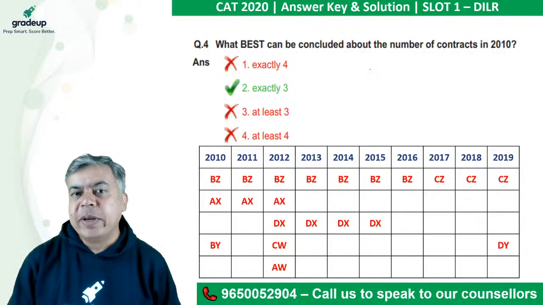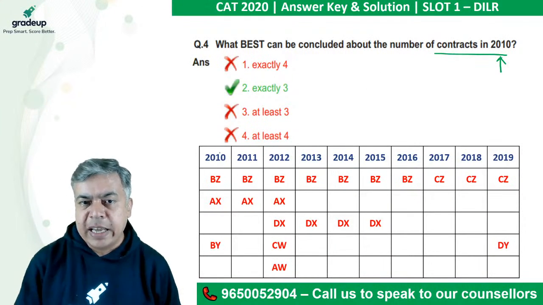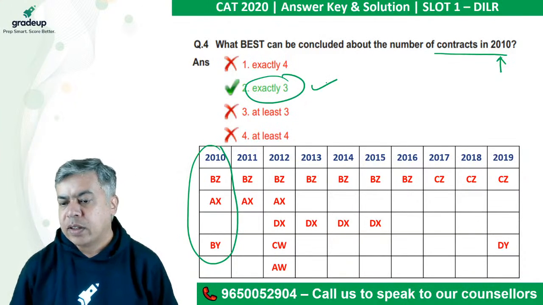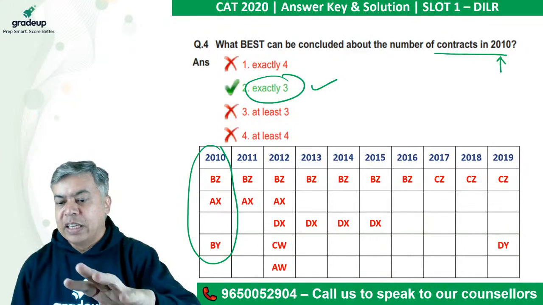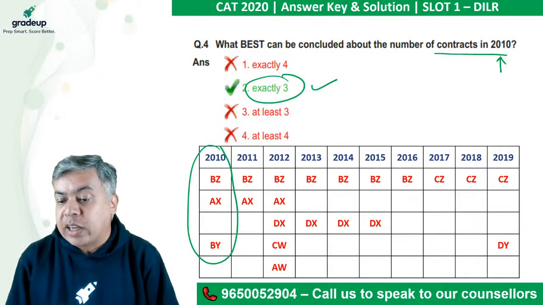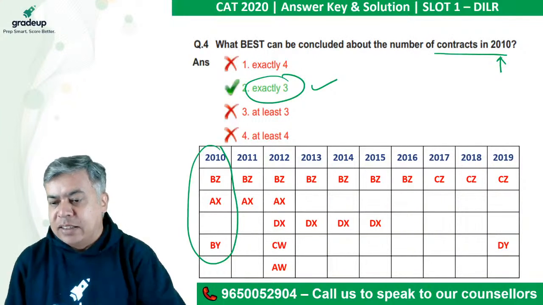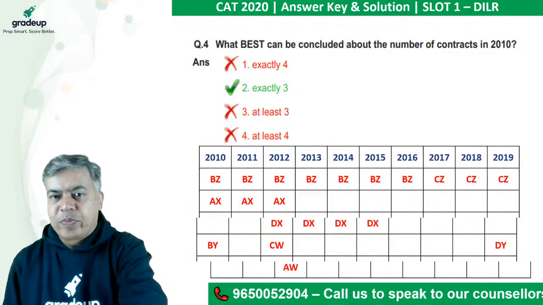Now, what best can be concluded about the number of contracts in 2010? In 2010, there are 3 contracts. Exactly 3. He's saying what best. Otherwise, you can say at least 3, which also includes 3. But what best can be concluded? It is exactly 3. So, there are exactly 3 contracts. Okay.